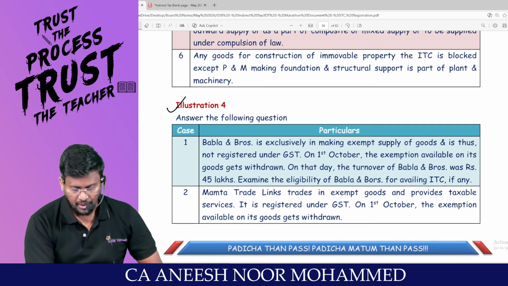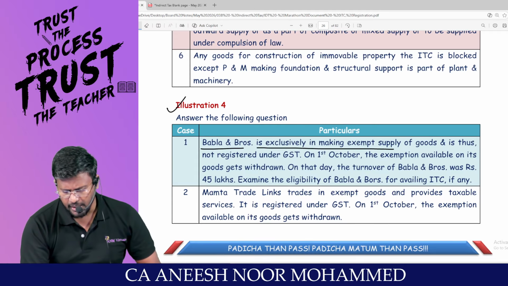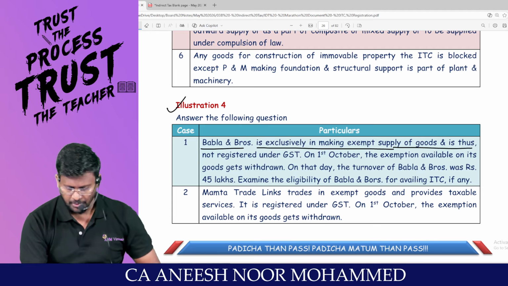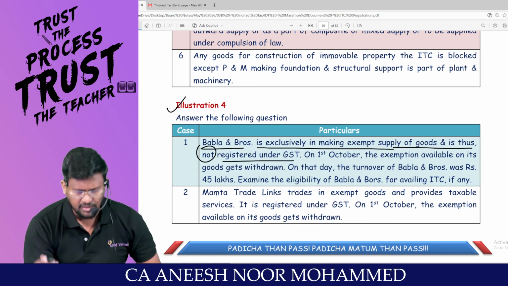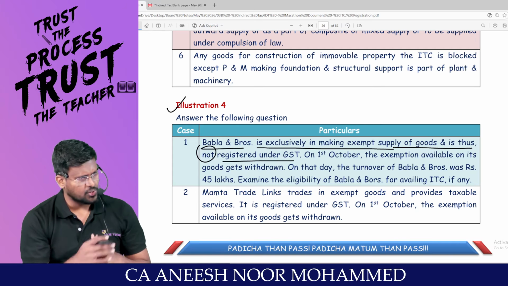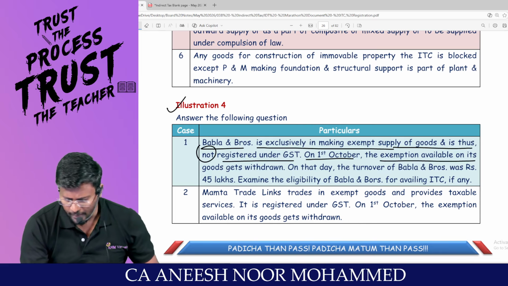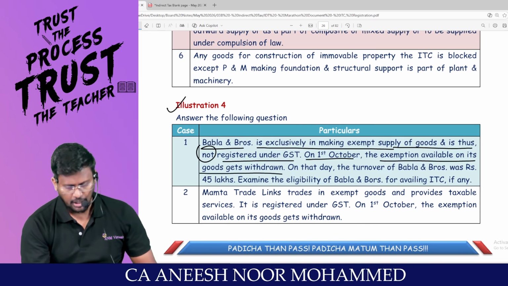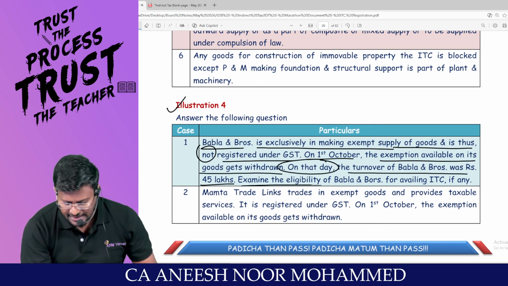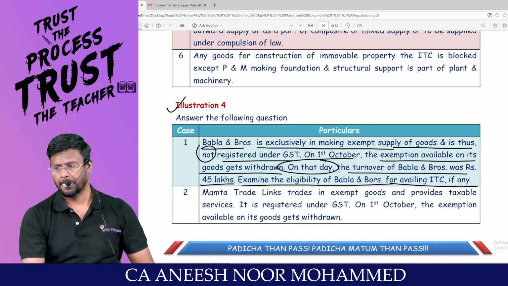Illustration number 4. Answer the following question. Babla and Bros is exclusively in making exempt supply of goods, and is thus not registered under GST. Just now we have talked about it, because if you are exclusively engaged in supply of exempted goods, you are not supposed to take registration. On 1st October, the exemption available on its goods gets withdrawn. On that day, the turnover of Babla and Bros was rupees 45 lakh. Examine the eligibility of Babla and Bros for availing ITC, if any.